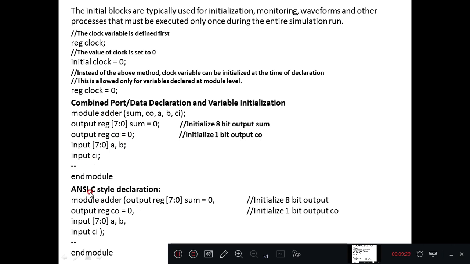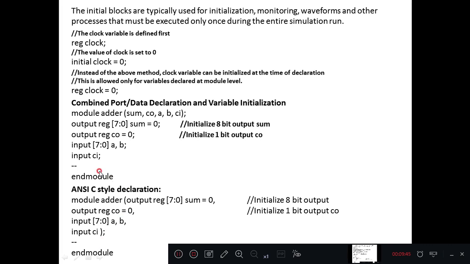One more, ANSI C style of declaration. While writing the port list itself, the output declaration part can be taken. So this entire thing can be written in the first line itself. Declaration and initialization of all the port list we can write.